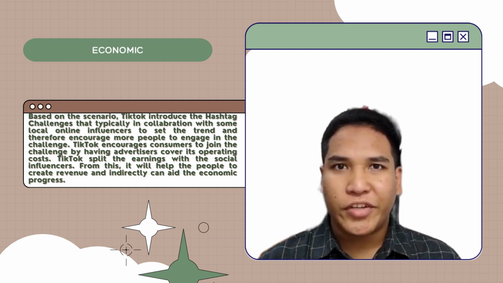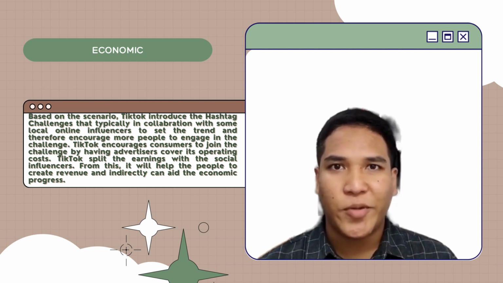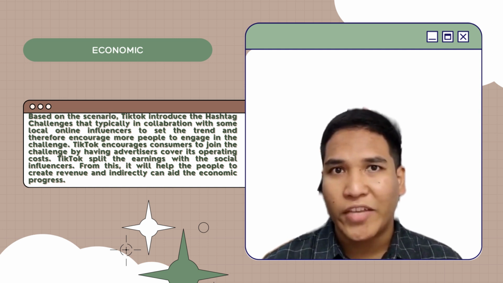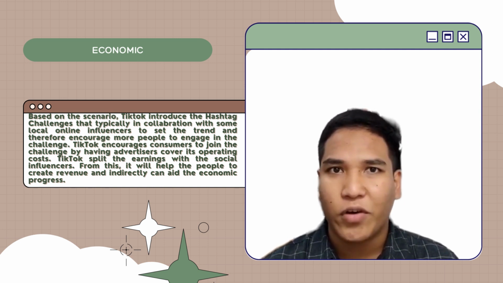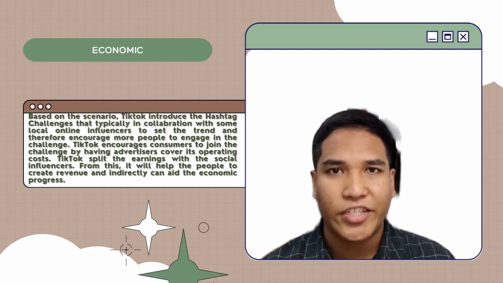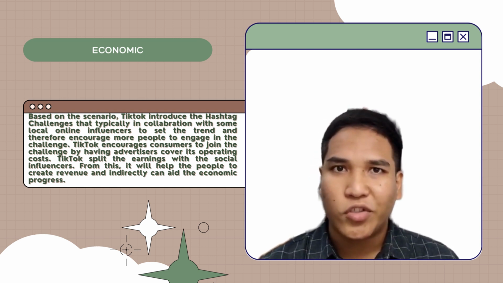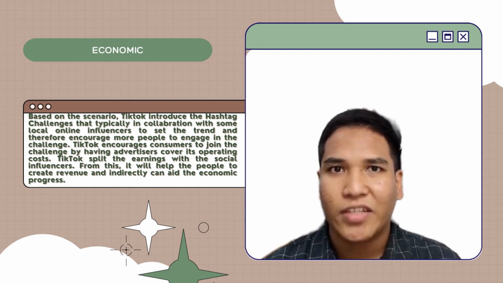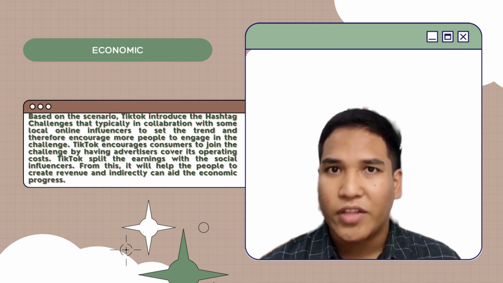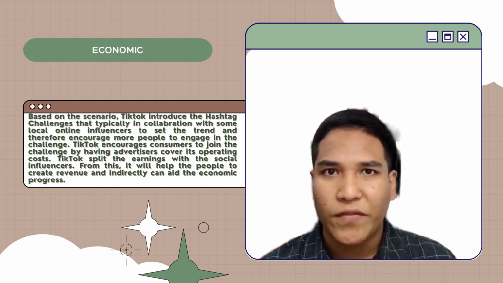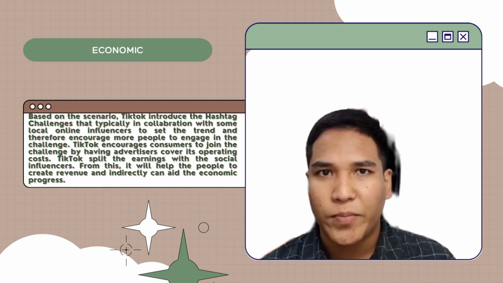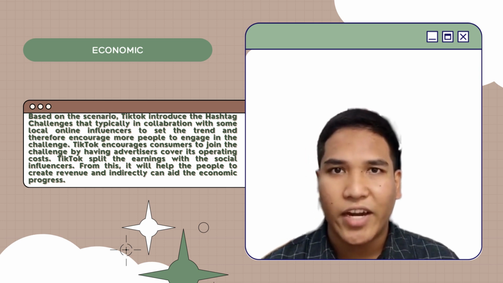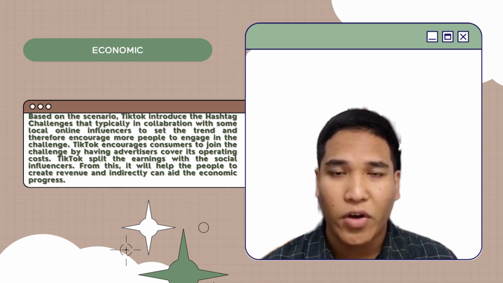In the scenario, TikTok introduced the hashtag challenge, typically in collaboration with some local online influencers to set the trend and therefore encourage more people to engage in the challenge. TikTok encouraged consumers to join the challenge by having advertisers cover its operating costs. TikTok split the earnings with the social influencers. From this, it will help people to create revenue and indirectly can aid the economic progress.